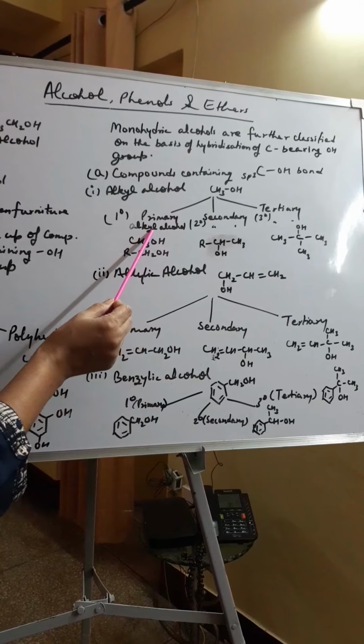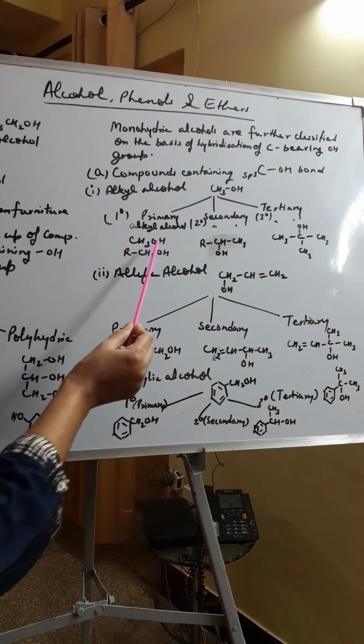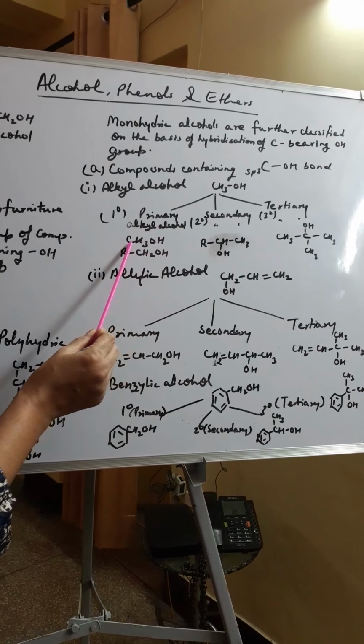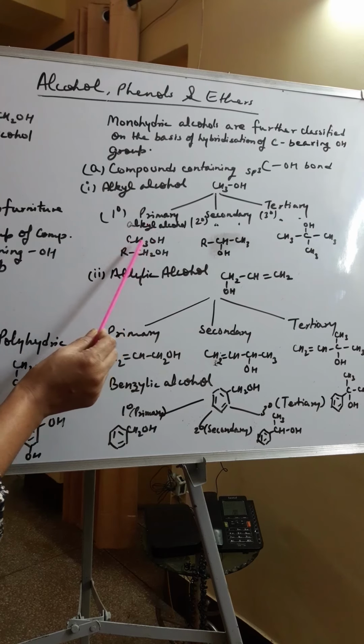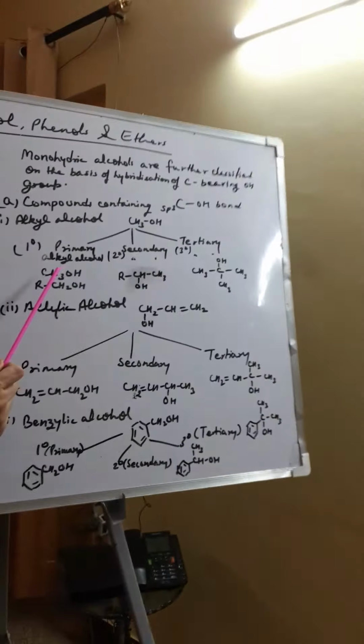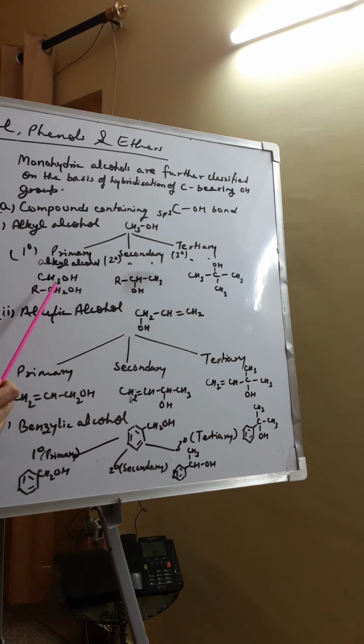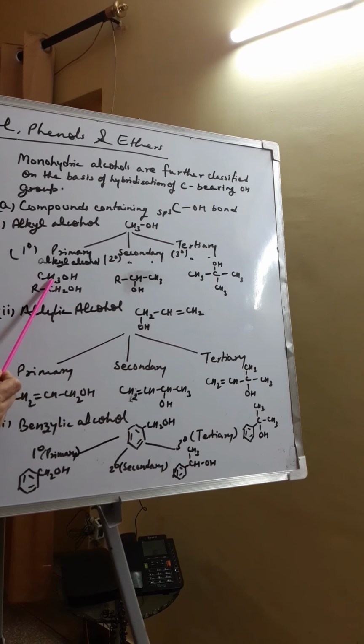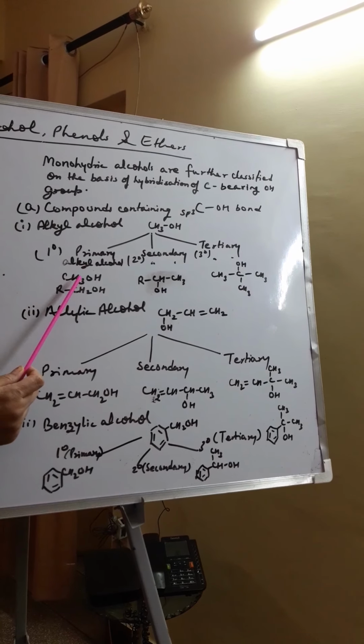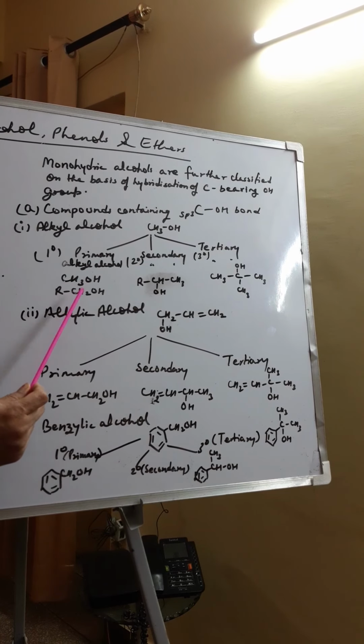In primary alkyl alcohol, the OH is connected to a carbon which has at least two hydrogen atoms. In this case it has three hydrogen atoms, so minimum two it has. In this case it has two hydrogen atoms.